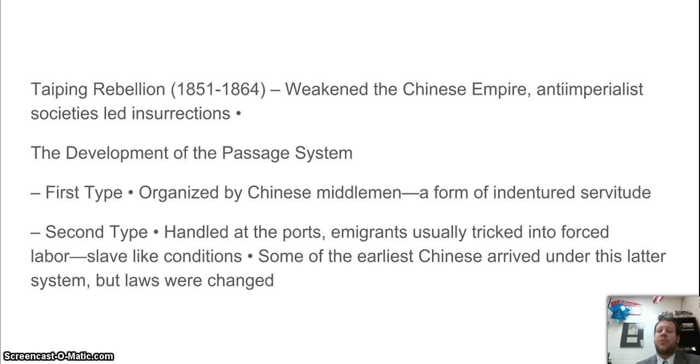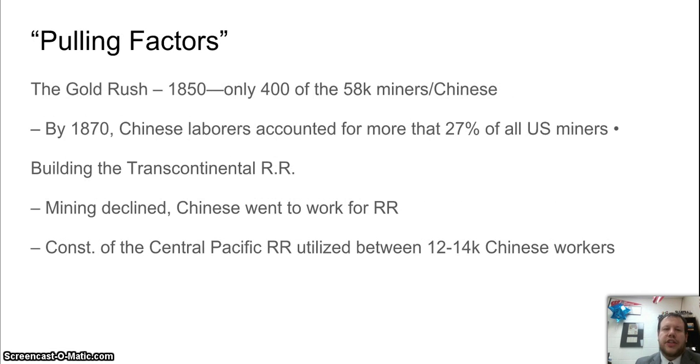We see a second type handled at the ports where sometimes immigrants were tricked into forced labor, signing a contract that basically made them essentially a slave. So you have a version of slavery happening in California with Chinese immigrants early on, but eventually laws got changed to help this out. Now, obviously, the push factor is these problems happening in China, not a lot of land, not a lot of money. Then the big pull factor is the gold rush.